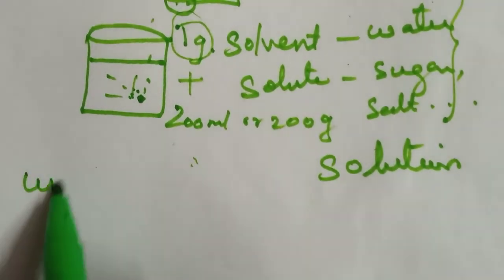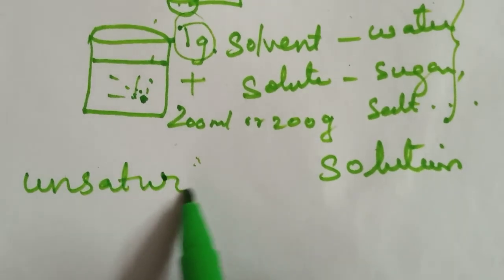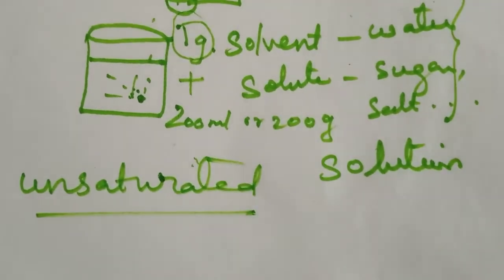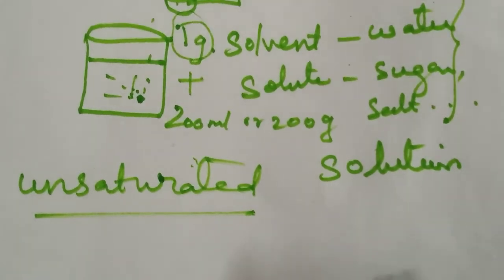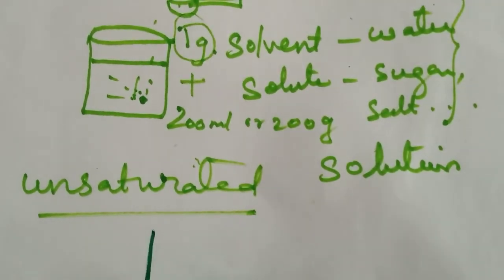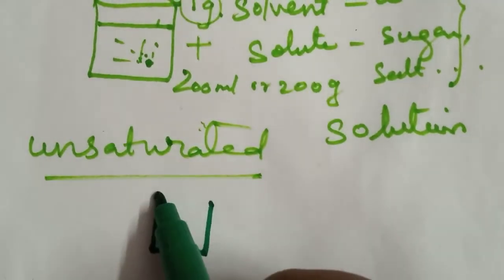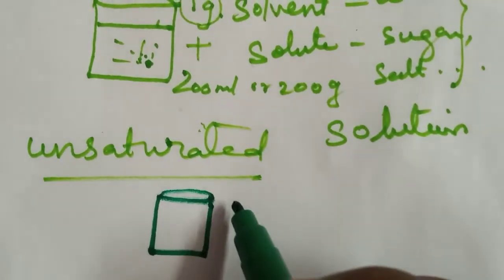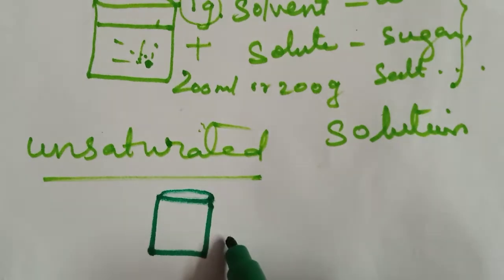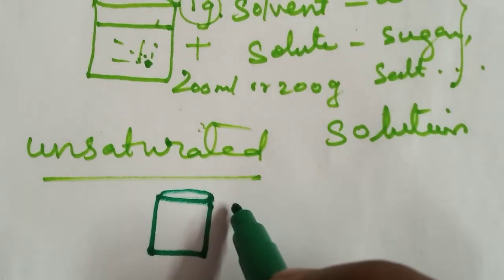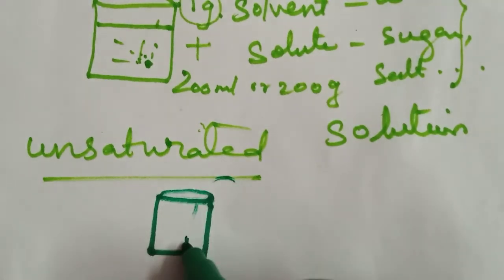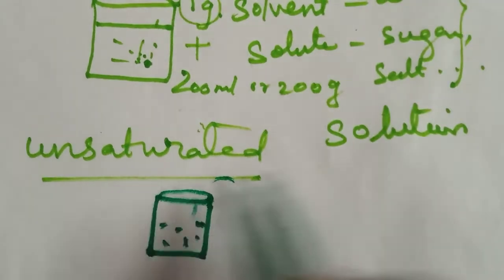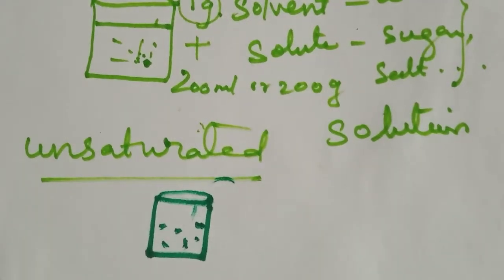Unsaturated solution: what does it mean? It is a solution which can dissolve some more of a solute at a given temperature. So here, we add 1 gram of sugar to 200 ml of water, but we can dissolve a little more, some more of the solute at the given temperature. That is called an unsaturated solution.